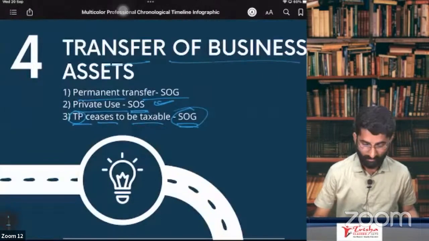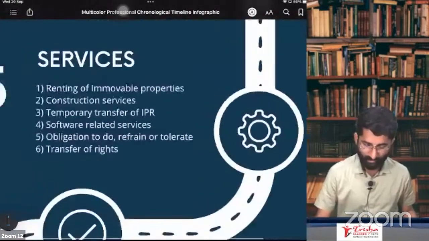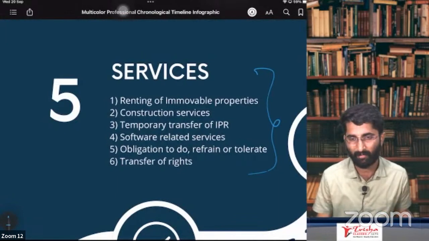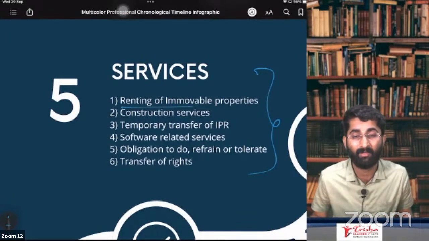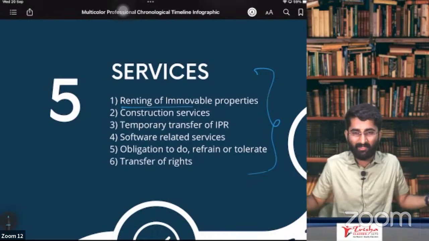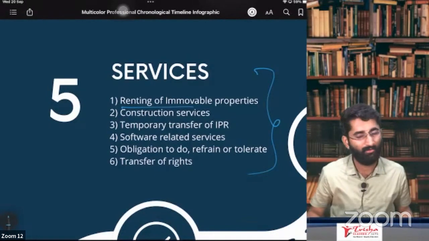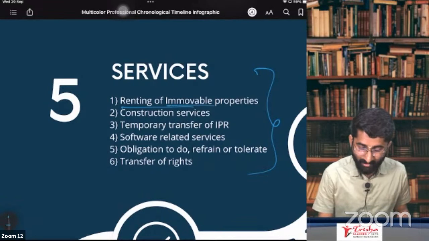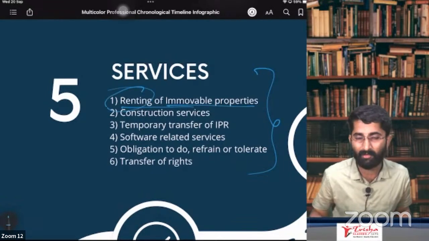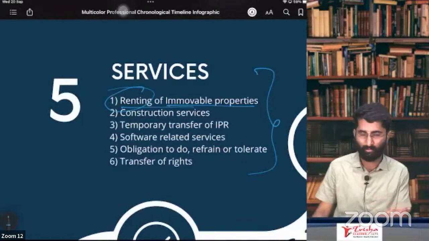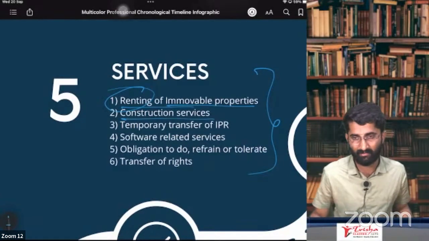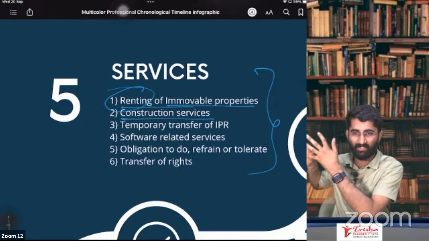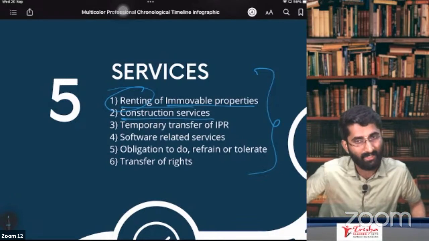Okay? Yes. Continue. Paragraph number 5. There are some items which will be exclusively considered as supply of service. Which are those? First one, renting of immovable properties. For example, this studio. I am giving this studio to you for use, and you are paying me some amount. Renting of immovable property, not selling, that will be considered as supply of service. Known thing it is. And construction services. Now I am a builder. You pay me some amount, and on your behalf, I am doing some construction here. That construction will be considered as supply of service.